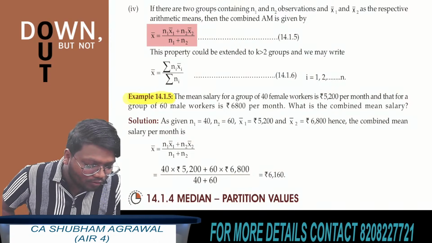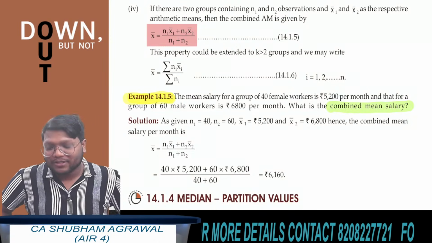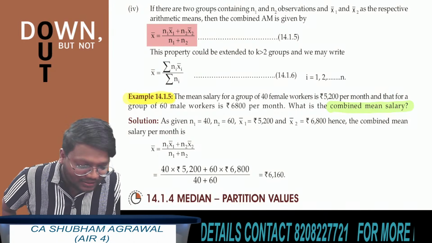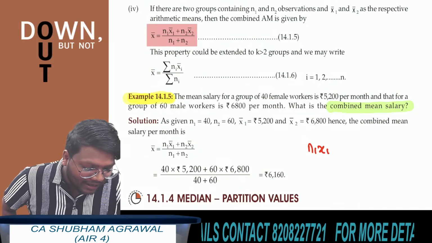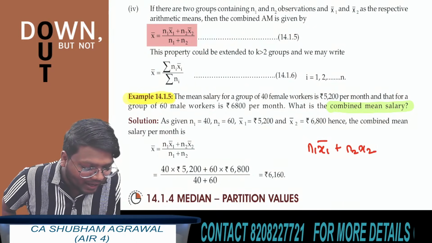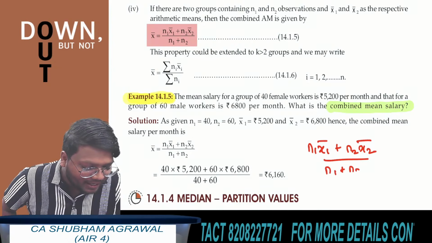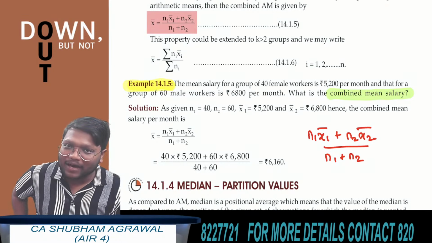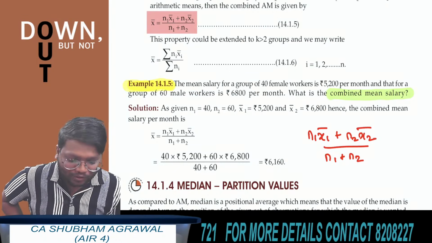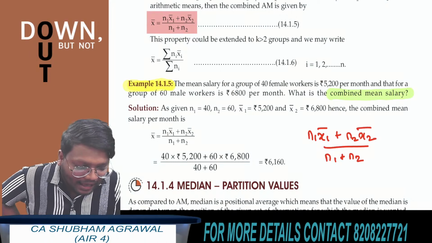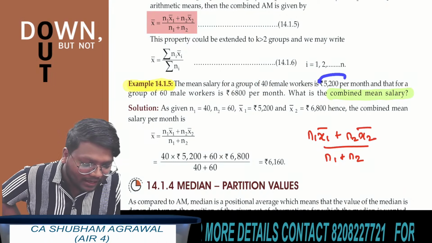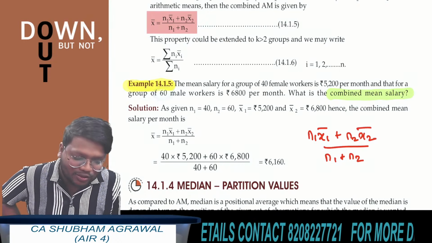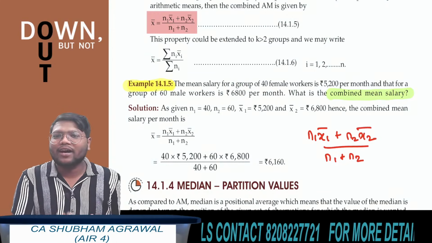Whenever you see the wording combined mean salary in a question, which formula do you have to use? You have to use the formula n1 x1 bar plus n2 x2 bar divided by n1 plus n2. Here, what is the value of n1? n1 is 40, and x1 bar is 5200. What is n2 in this question? n2 is 60, and x2 bar is 6800. Just substitute the values, you will get the answer.